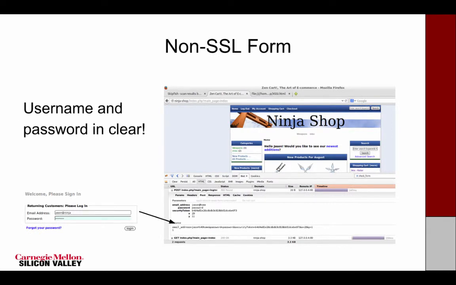The sixth attack that we found was that the login form was a non-SSL form, that is, the username and password were being sent in clear, and we could spot this using Firebug.